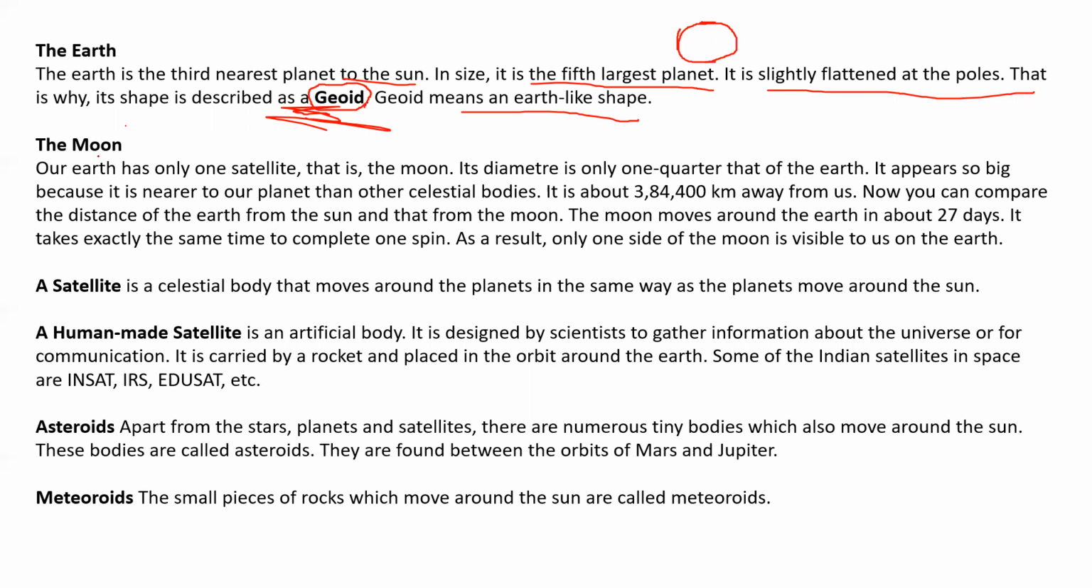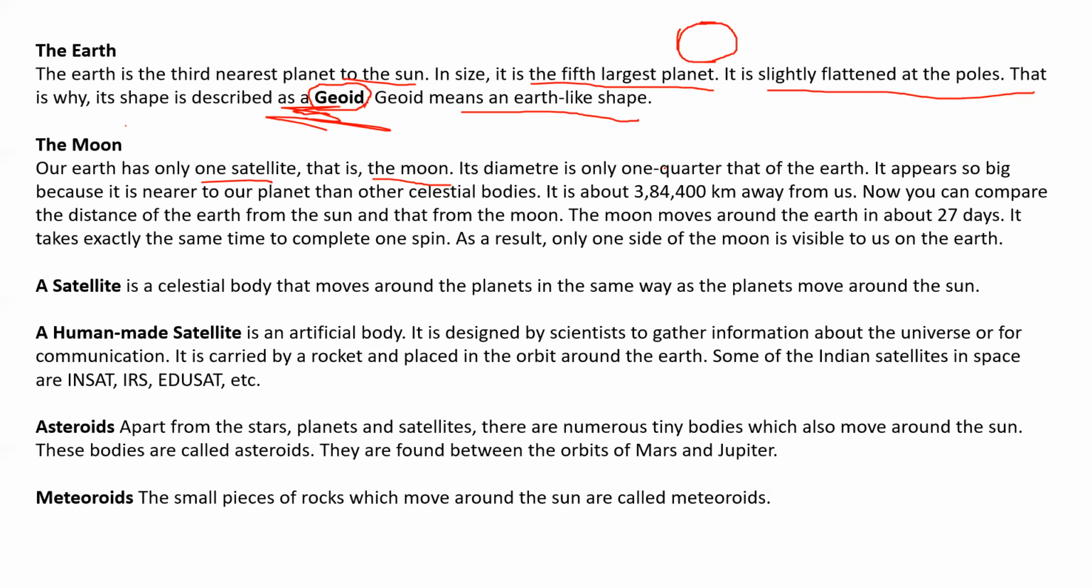Next comes the moon. Our Earth has only one satellite, that is the moon. A satellite is anything which rotates around its body. Like if any asteroid or meteoroid is rotating around the Earth, it is known as a satellite. So our satellite is the moon.